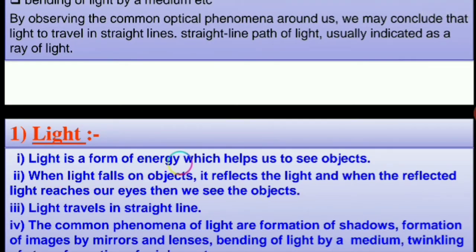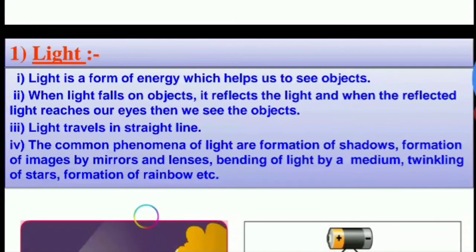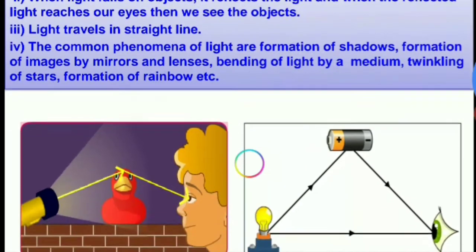Light is a form of energy which helps us to see objects. When light falls on an object, it reflects the light. And when the reflected light reaches our eyes, then we see the object. Light travels in a straight line. The common phenomena of light are formation of shadow, formation of images by mirrors and lenses, bending of light, twinkling of stars, formation of rainbow, etc.